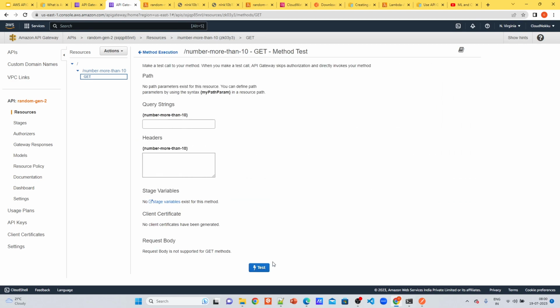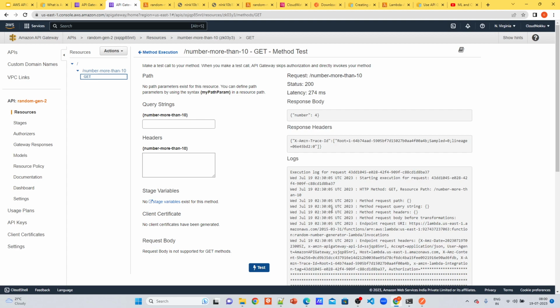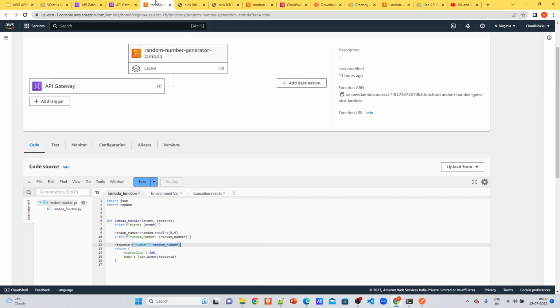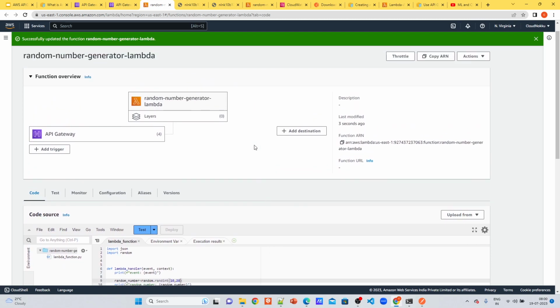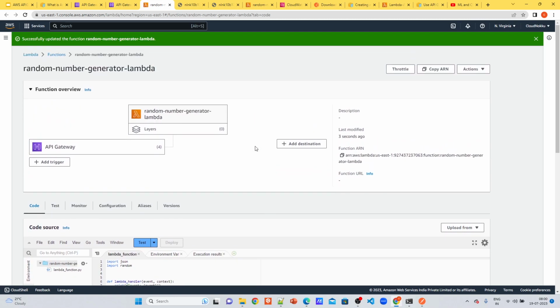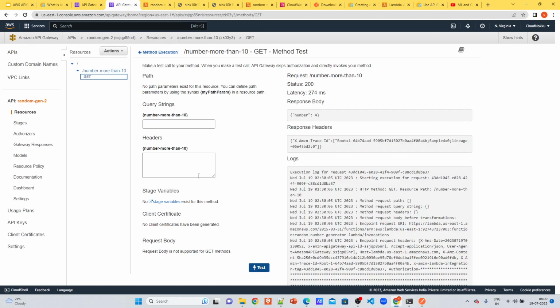More than 10, I am saying I'll just 10 test, but it is giving random number 4 since I haven't modified the code. So let's say here from 10 to, let's say 20, control S and deploy. So again, the creation of this Lambda and details of this Lambda are discussed in another video. Please check that. So now let's again test it.